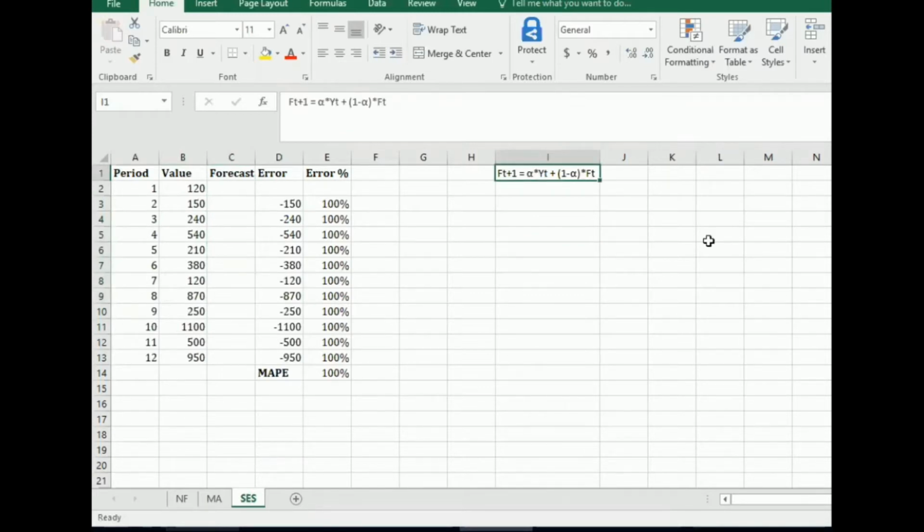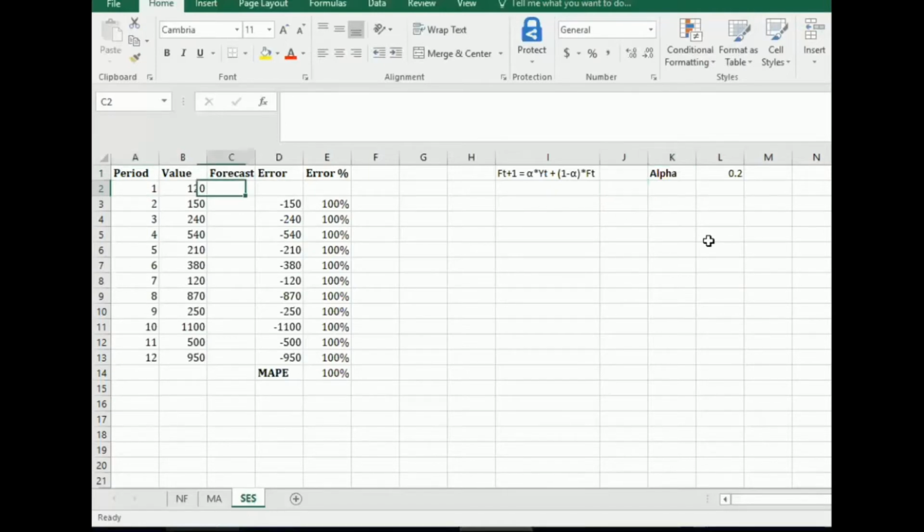Forecast at a time period of t plus 1 is equal to alpha into actual value at time t plus 1 minus alpha into forecast value at time t, where alpha is a smoothing constant. So you would remember, we'll have to choose a value of alpha manually. So initially what we'll do, we'll set a value of alpha. I'll say alpha equal to 0.2. It has to be any value between 0 and 1.